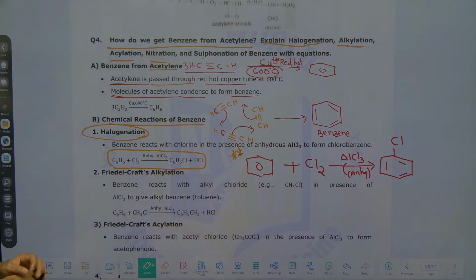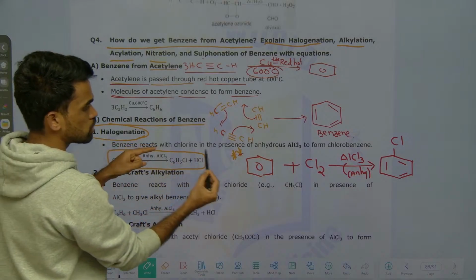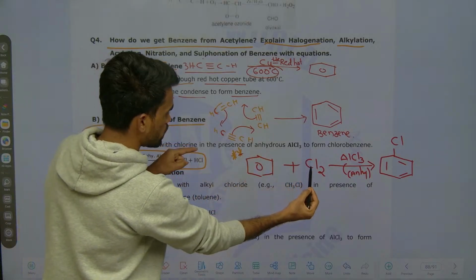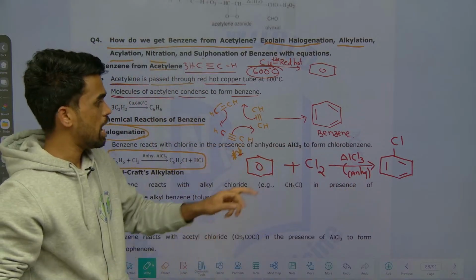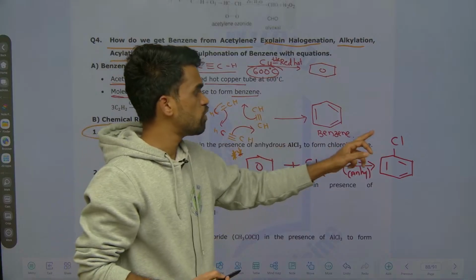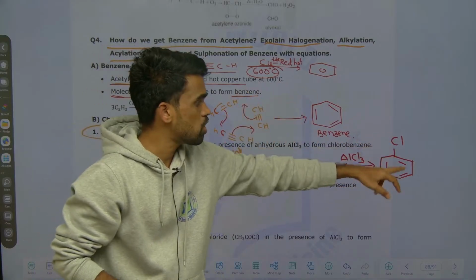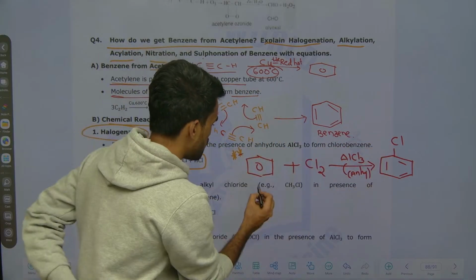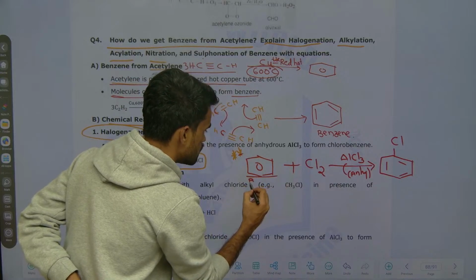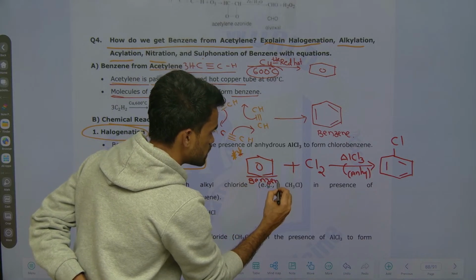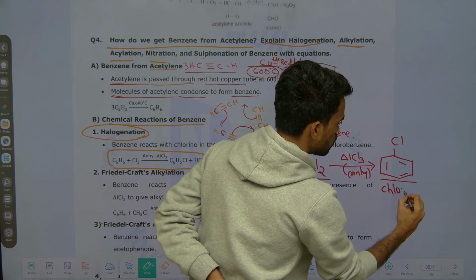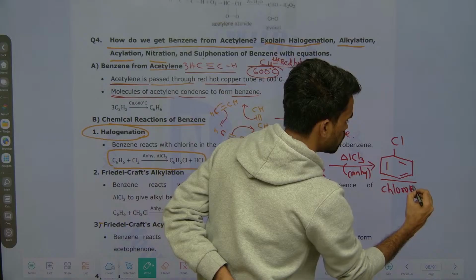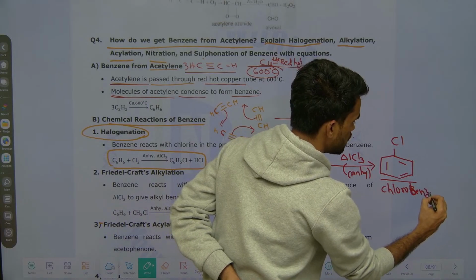So now what is happening here? Benzene reacts with chlorine in presence of anhydrous AlCl3 to form chlorobenzene. Yes, this is called chlorobenzene. So at the bottom you can write benzene, okay. This is the chlorine molecule, forming chlorobenzene. Benzene is now converted into chlorobenzene. You need to write it in this way.